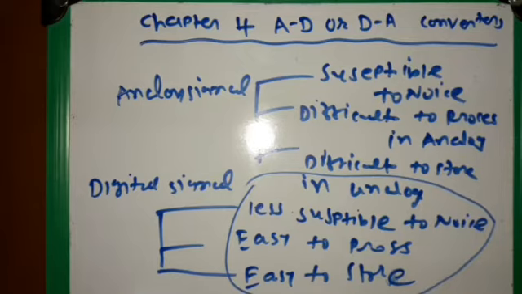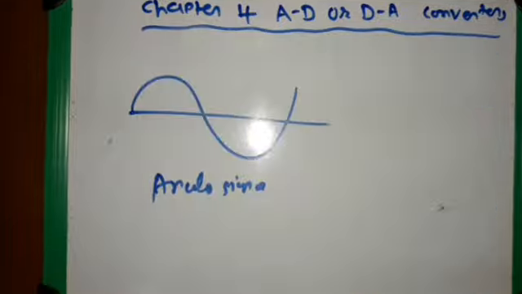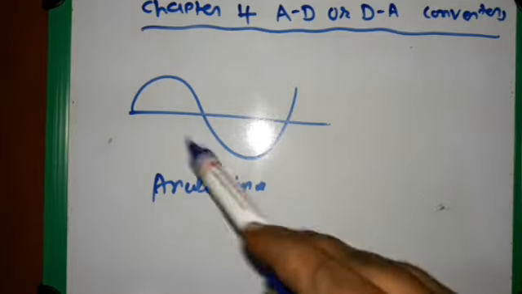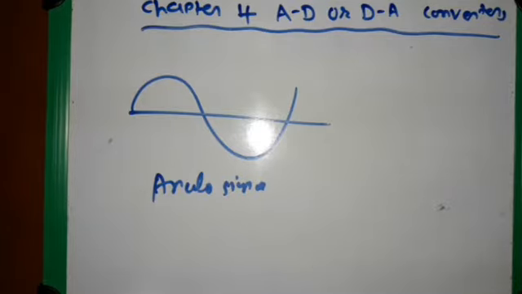But this conversion is not lossless. That means during the conversion, some information of the analog signal will be lost. Because if you see that analog signal, it's continuous in time as well as in amplitude. So if this analog signal is varying in a certain range, then it can take any value in the given range.